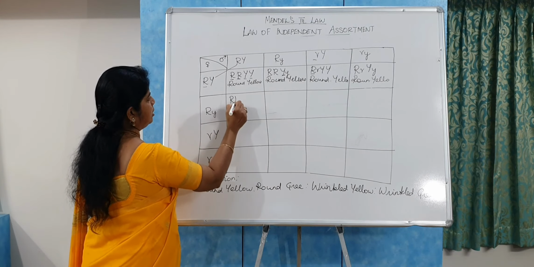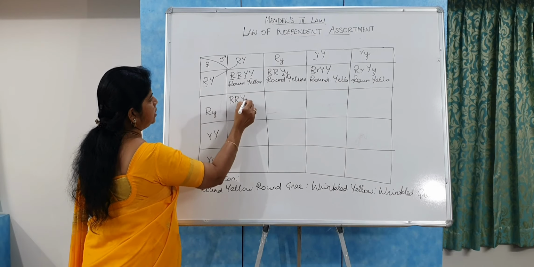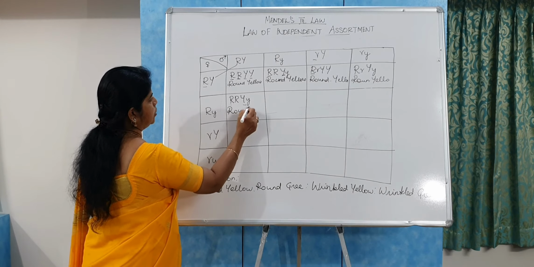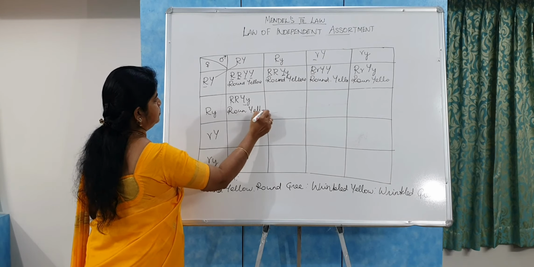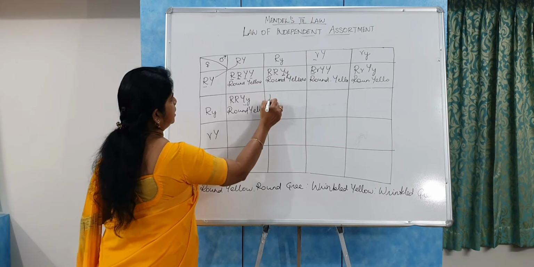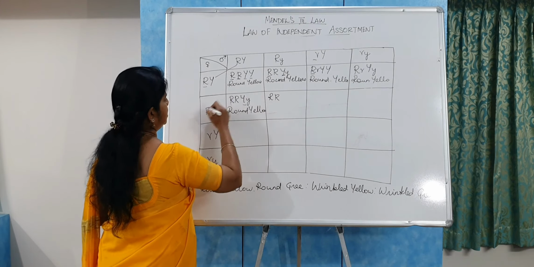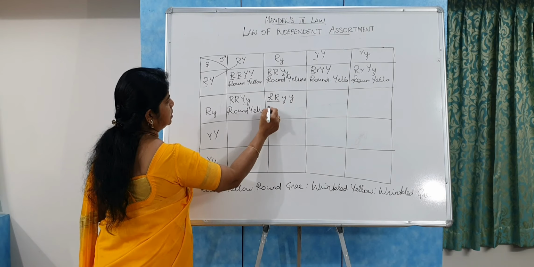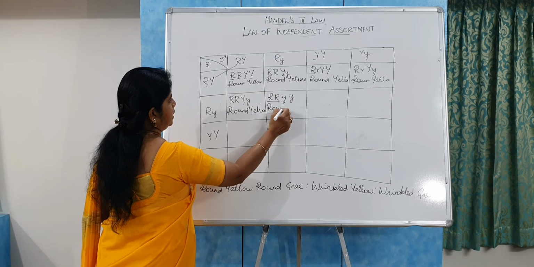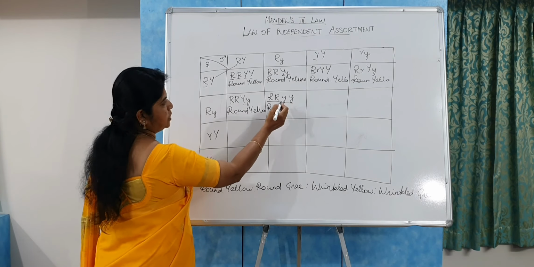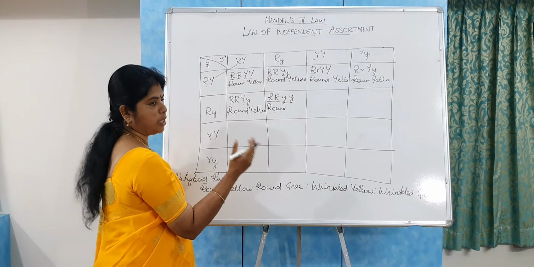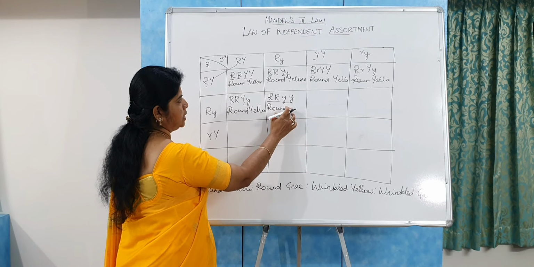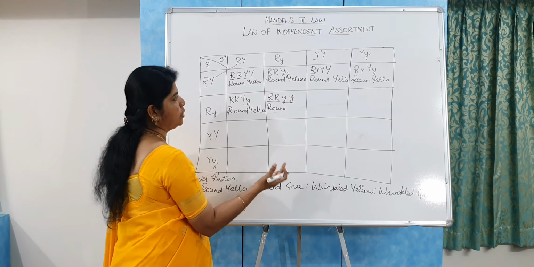So here also dominant R, dominant Y and recessive Y. So this one is also the round yellow. And here dominant R and dominant R and then recessive Y and recessive Y. So it is the round, and here both the recessive genes are present in the homozygous condition. So when the recessive genes are present in the homozygous condition, it expresses its own character.